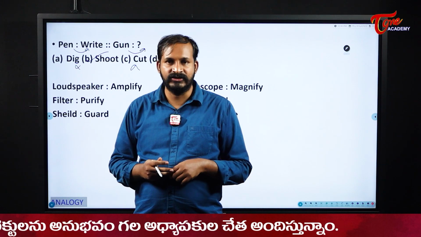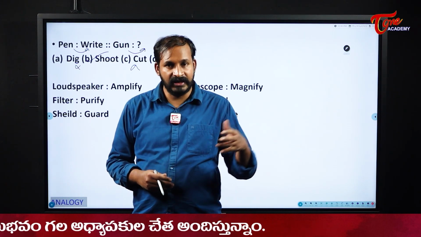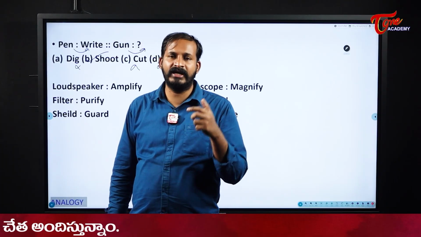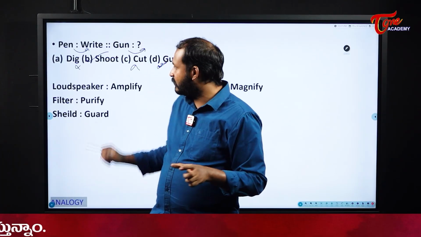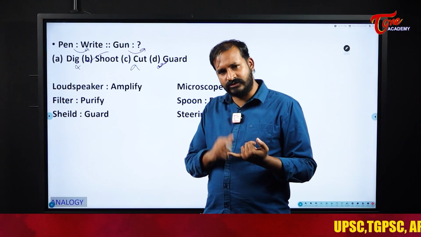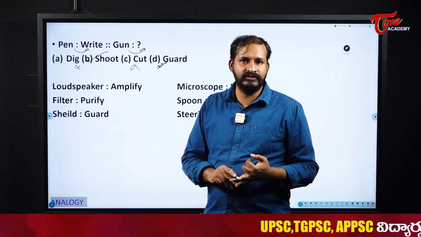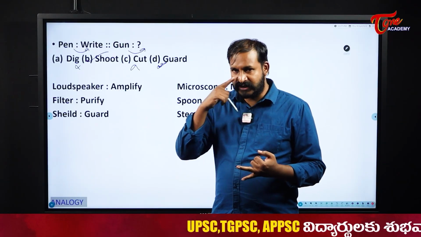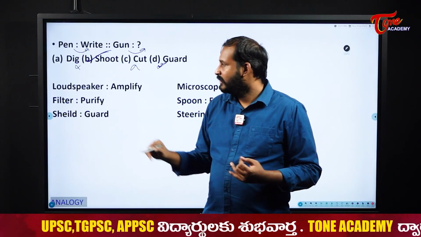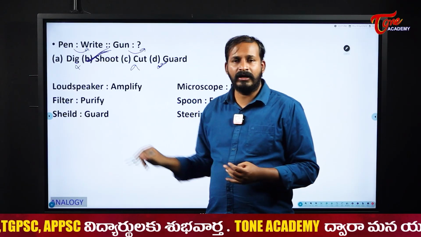To participate in any shooting competition, it can be used. Will they guard anyone? No, right? So guard is one of the duties, but generally the primary use of a gun is to shoot. Whether a guard or a sports person, they will use it for shooting, whatever it is.